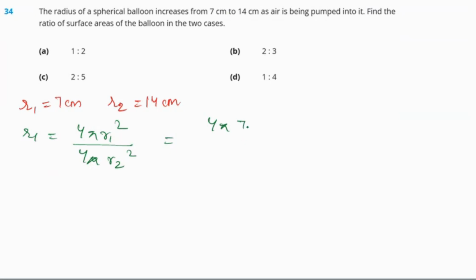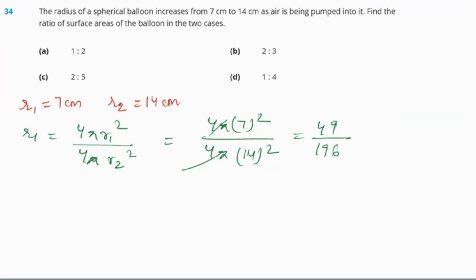So 4 pi times 7 squared over 4 pi times 14 squared. The 4 pi and 4 pi cancel out. Now we get 49 by 196.